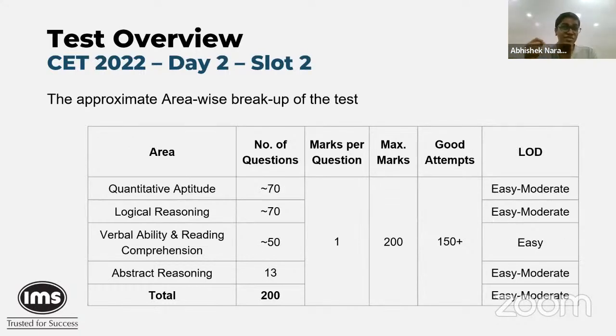Now compare that with the afternoon section, and you see that the distribution of questions in quantitative ability, which is your math section, and your LR is similar broadly. So quant had close to around 69 questions, and your LR also had 69 questions. And VA had 49. So this was a rough distribution. So that's why we wrote 70.